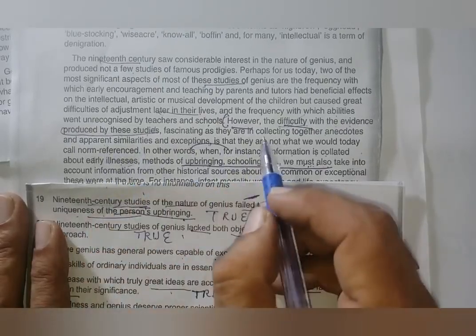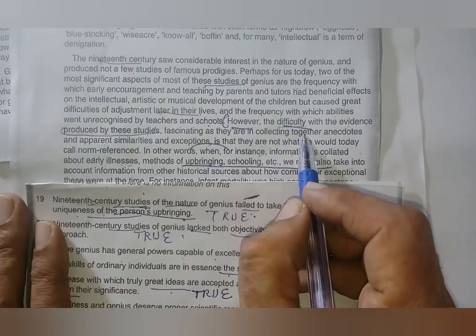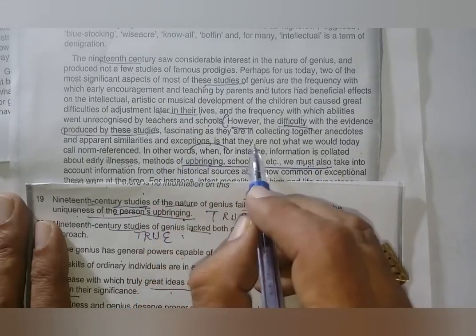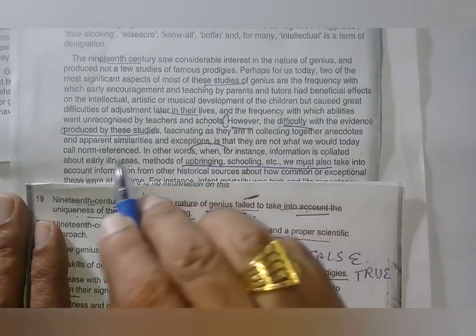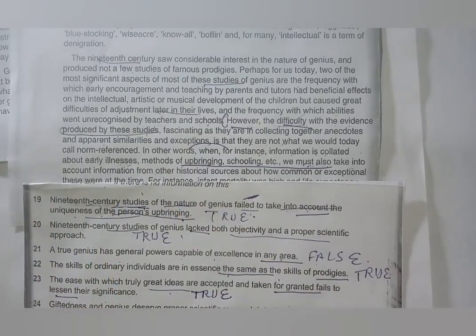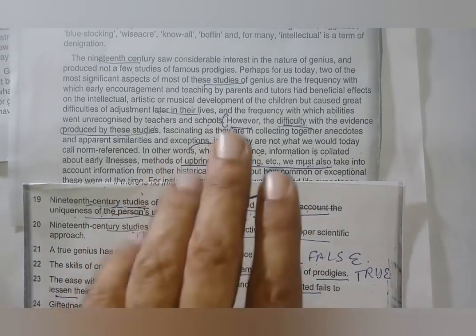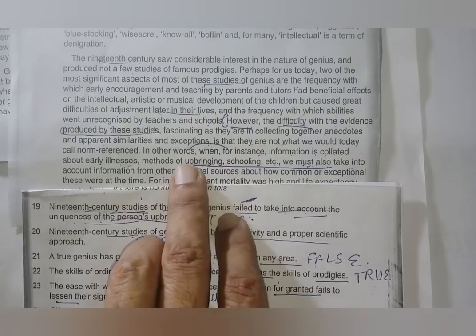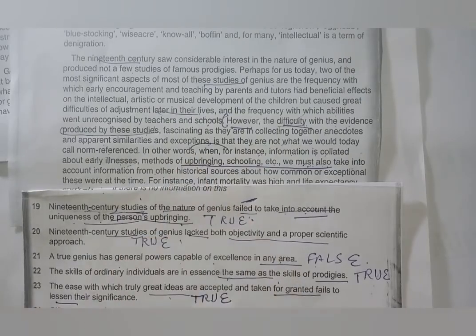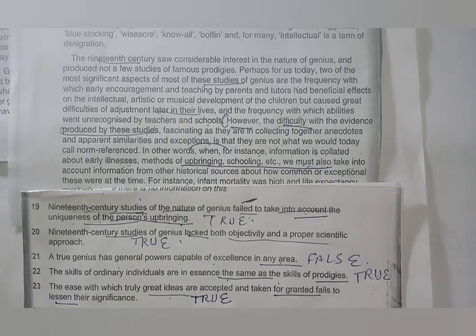They took the collecting together, right, similarities and exceptions. They are not what we would call norm reference, means they have not taken the uniqueness of person upbringing. This is the meaning, because they have taken, means just like you can say that they have collected the information, but they haven't researched on a single person. That's the meaning of this one.